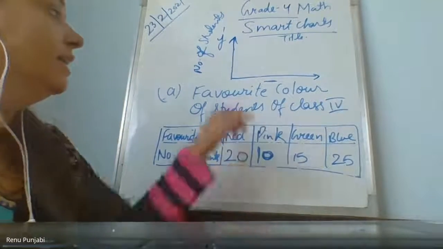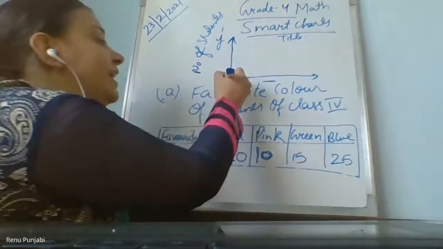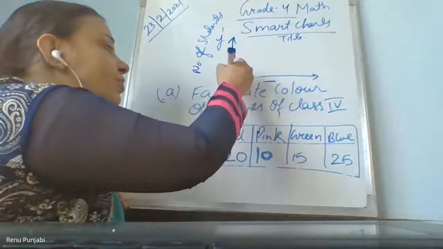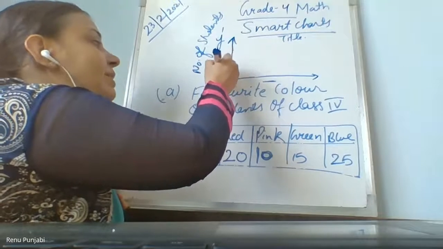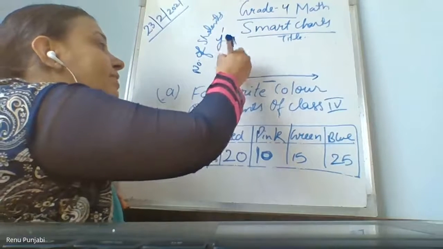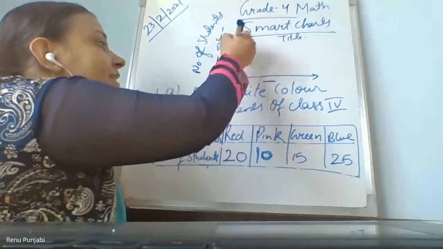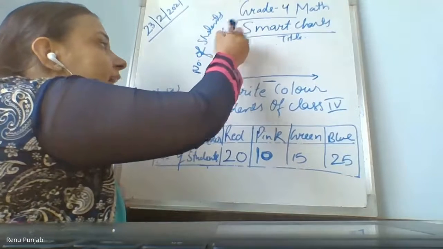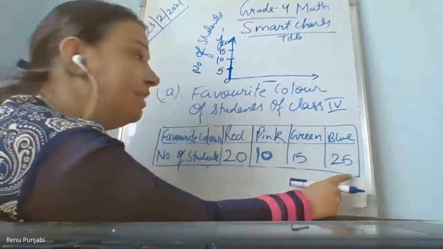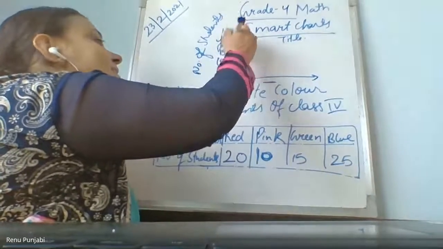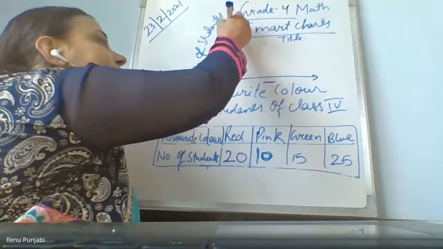Now here, the important thing is what scale you will take. So we write 0 here and 1 unit is 1 centimeter. If we are taking multiples of 5, first we put 5, then on the next unit we put 10, then 15, then 20, and which is the highest number? 25. So we put till the highest number. The next unit will be 25.